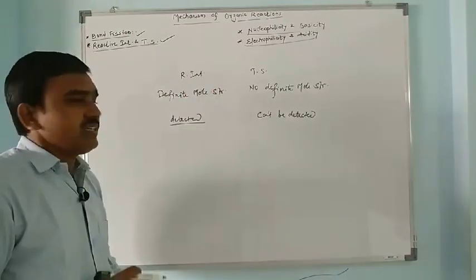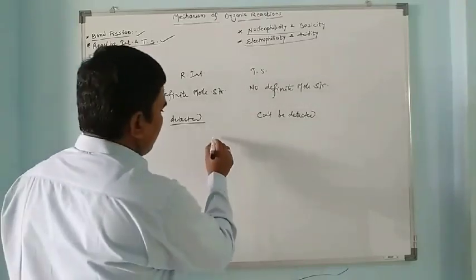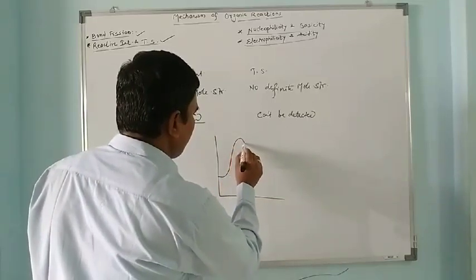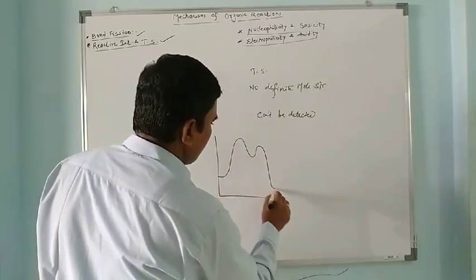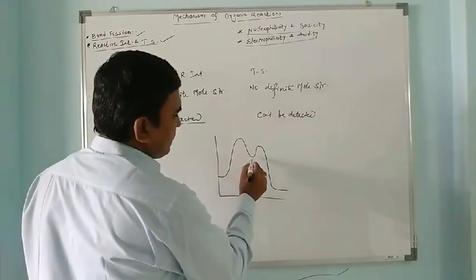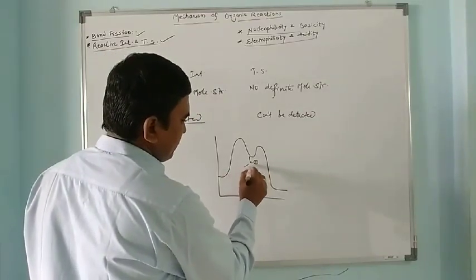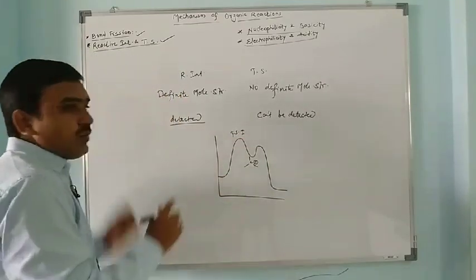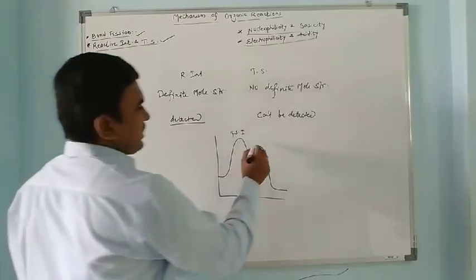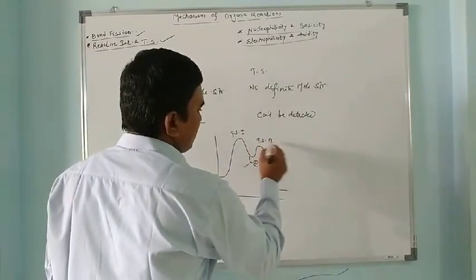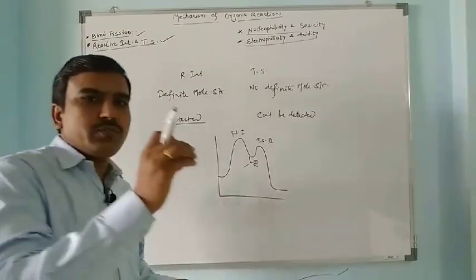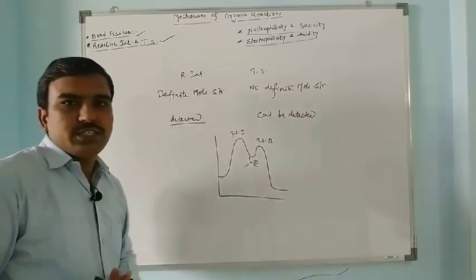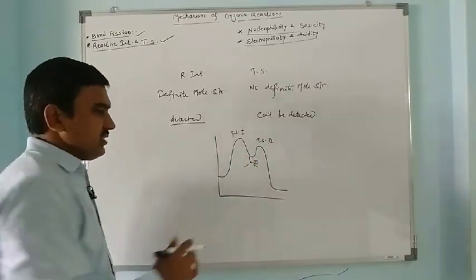If we see a simple example, the energy profile diagram of the SN1 reaction, suppose this is the reactant, this is transition state 1, this is transition state 2, and this is the product. This is the stage where the carbocation is generated. This is the reactive intermediate. This is transition state 1 obtained due to the departure of halogen from the tertiary carbon, and this is transition state 2 obtained by the combination of the nucleophile from either side of this carbocation. So this is the simple difference between reactive intermediate and transition state.